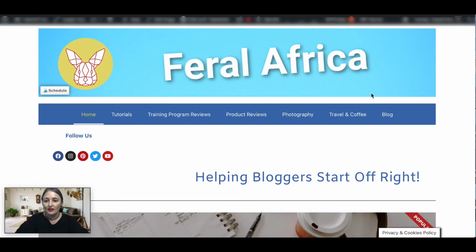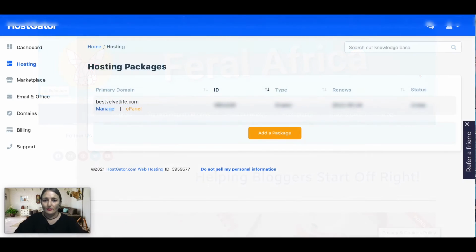The next thing we want to do is install WordPress. So let's go and do that. Before we install WordPress on our hosting package, we want to add the domain name onto Hostgator. So you're going to go back to your hosting. Log back into your Hostgator and click on hosting. Then click on cPanel over here.